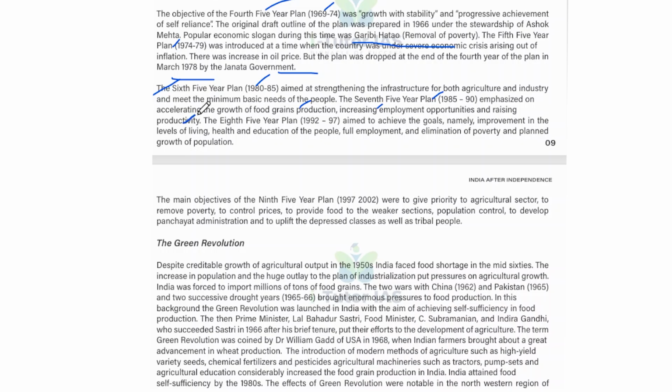And the Eighth Five Year Plan, 1992 to 97, aimed to achieve the goals, namely improvement in the levels of living, health, and education of the people, full employment, elimination of poverty, and planned growth of population. So that is the Eighth Five Year Plan.